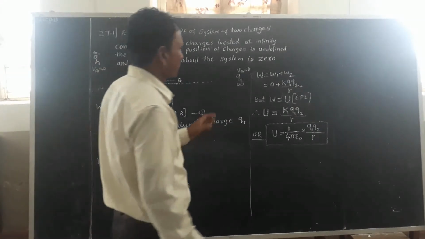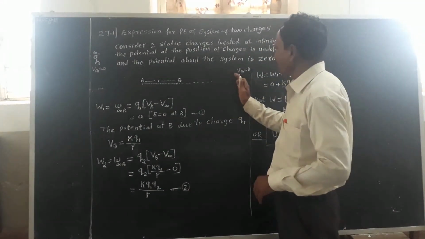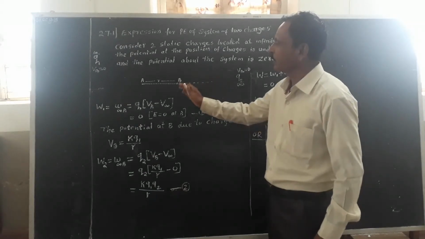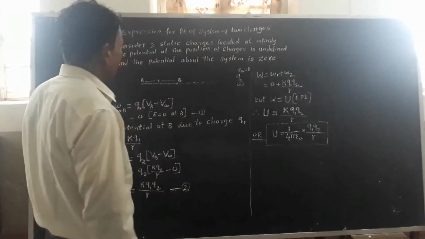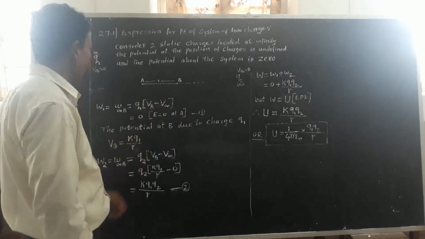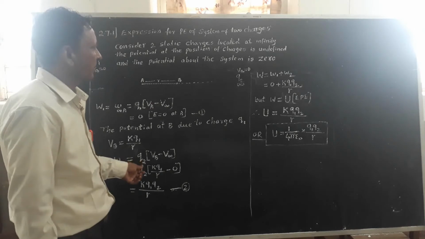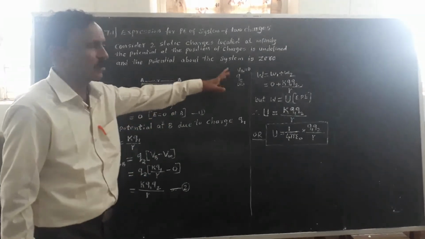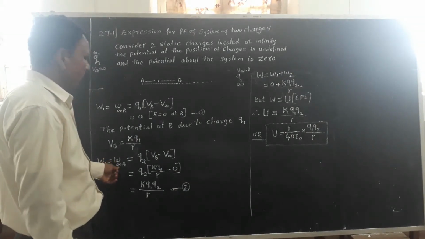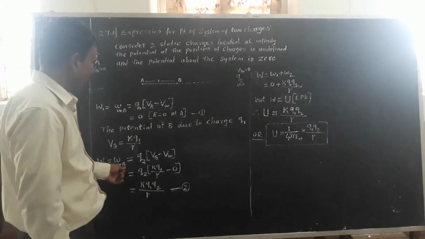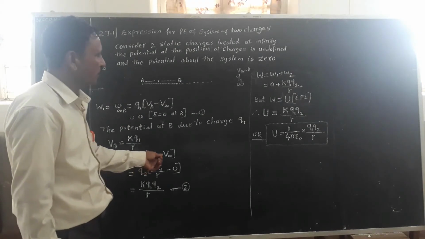Therefore, an external continuous force must be applied on the charge Q2 to bring it to the point B. Hence, W2, the work done in moving the charge from infinity to the point B, is equal to Q2 into potential at B minus potential at infinity.